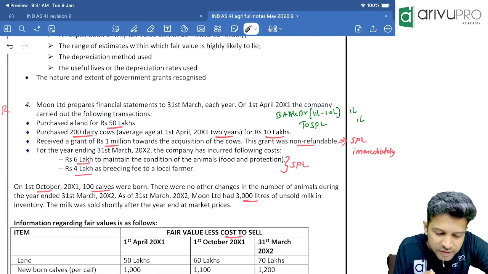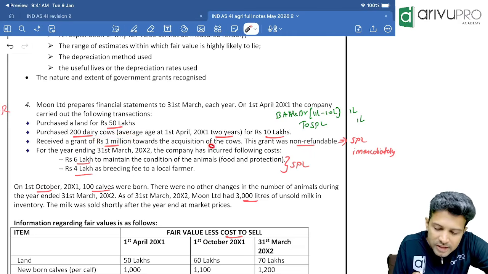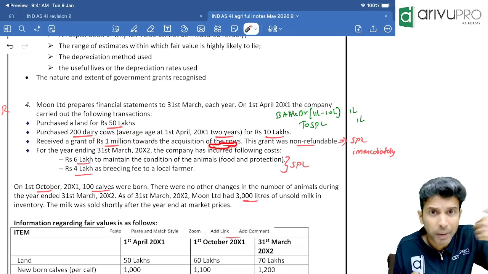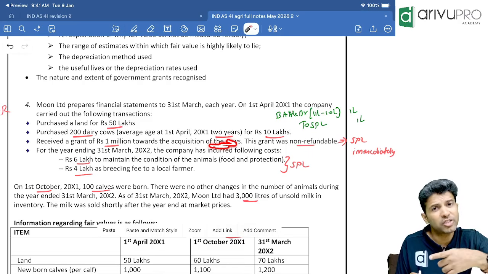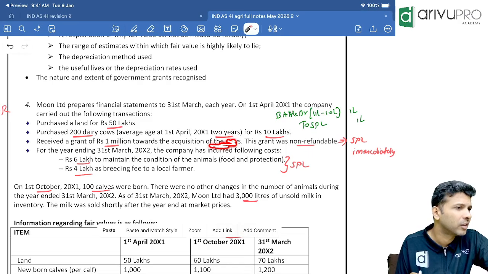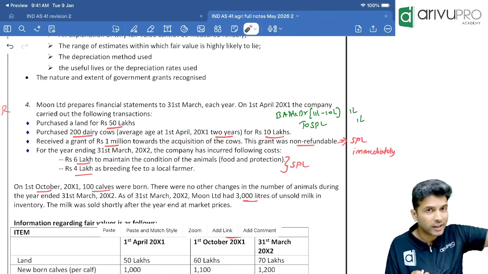Now we have received a grant of 1 million. 1 million is 10 lakhs. Towards acquisition of cows. Cows are a biological asset. Towards this biological asset, we have received a grant. So the accounting of this government grant is as per Ind AS 20 or Ind AS 41 only. Ind AS 41 itself. But before that, recap that chart for me.